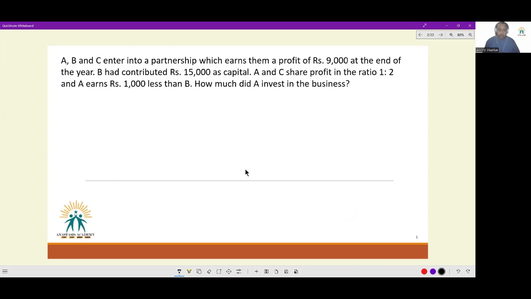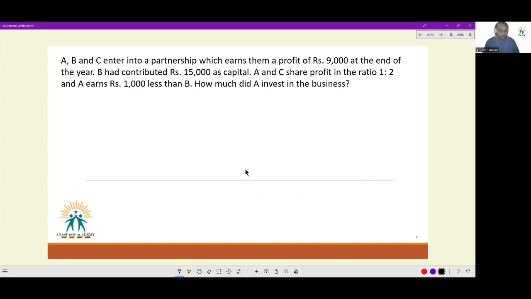Let's get to them. ABC enter into a partnership which earns them a profit of 9,000 at the end of the year. B had contributed 15,000 as capital. A and C share the profit in the ratio 1:2, and A earns 1,000 less than B. How much did A invest in the business?